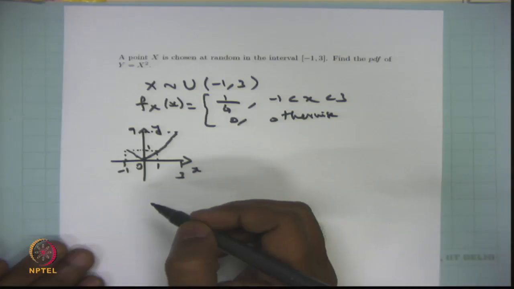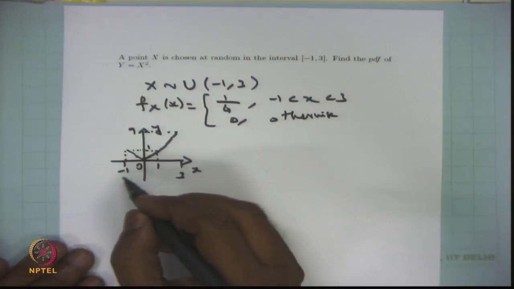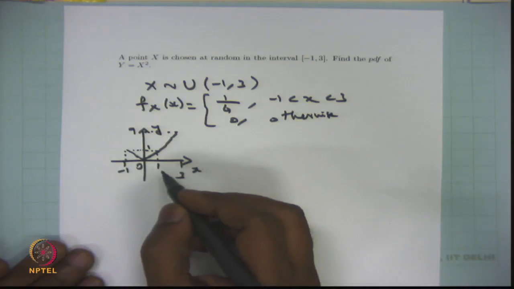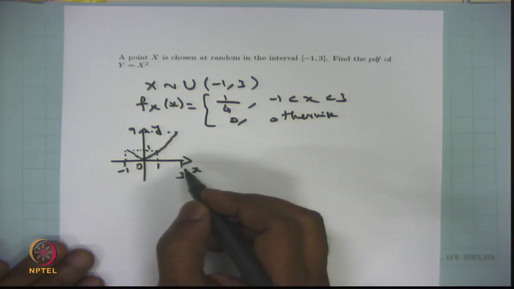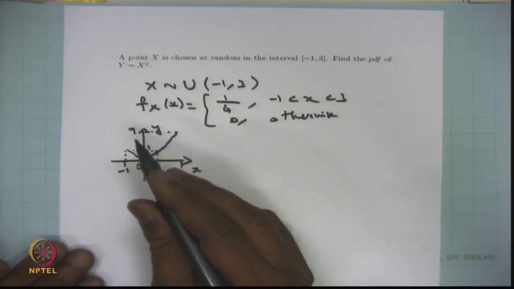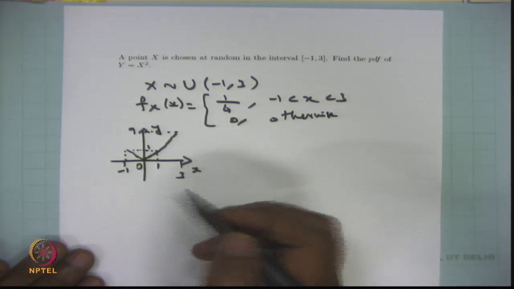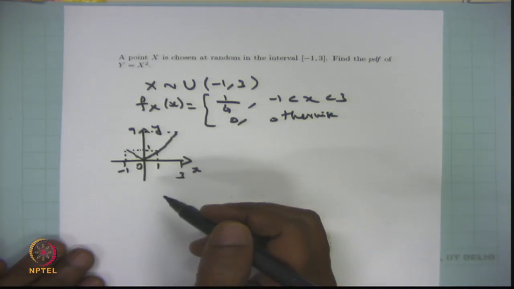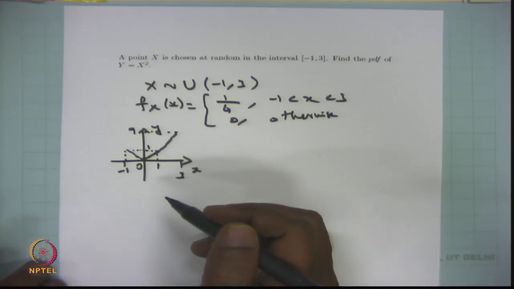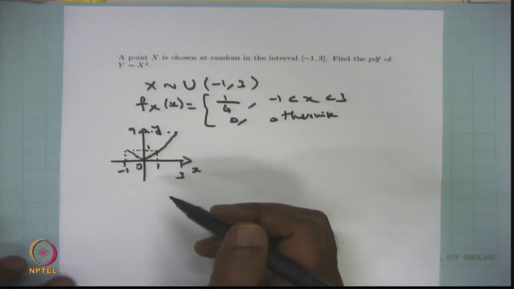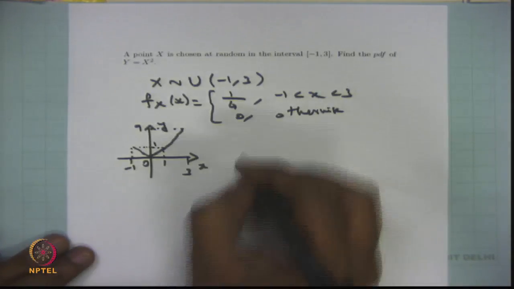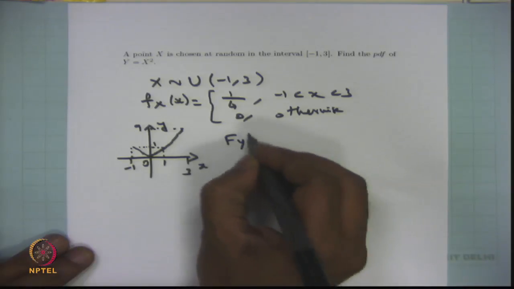One more observation: you see the diagram, when x takes a value from -1 to 1, y takes a value 0 to 1, whereas when x takes a value from 1 to 3, y takes a value from 1 to 9. Therefore, the CDF is going to be of a different form from 0 to 1 for the random variable y, whereas from 1 to 9 the CDF is going to be of a different form. Let us first write how the CDF is going to be calculated.